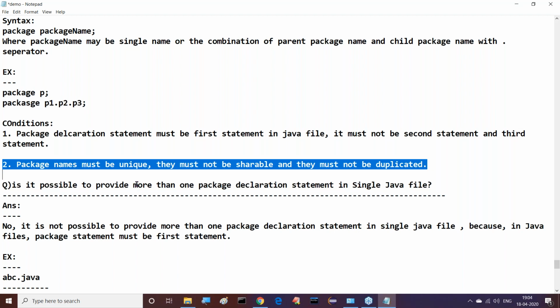Understand it clearly now. So I said this point. The name of the package is unique, definitely. Why? Because package name is nothing but folder name only. Folder names must be unique.